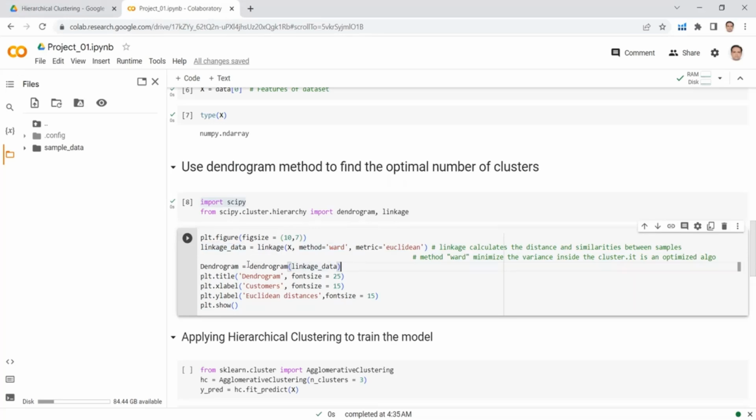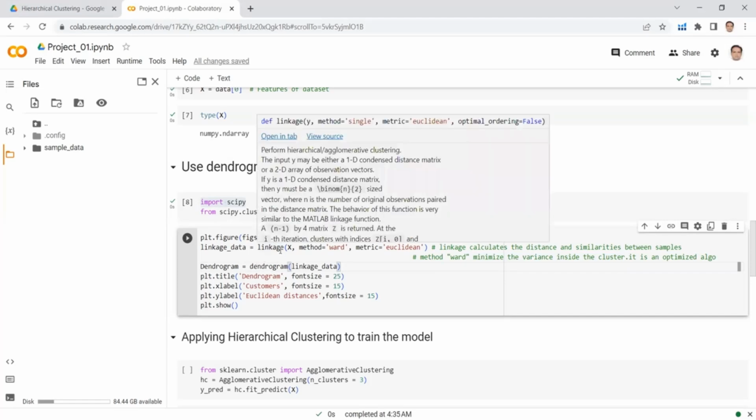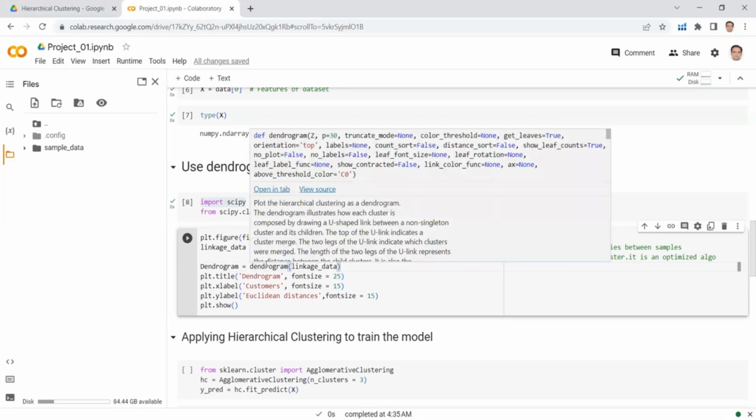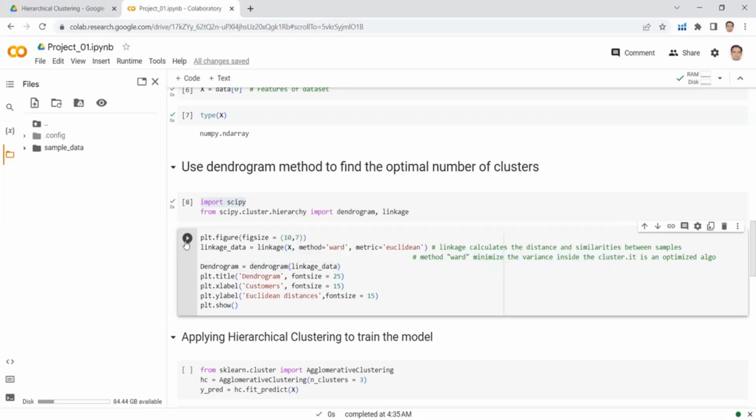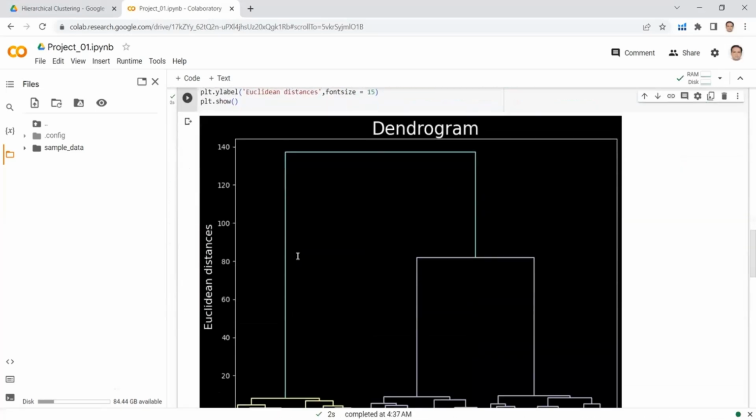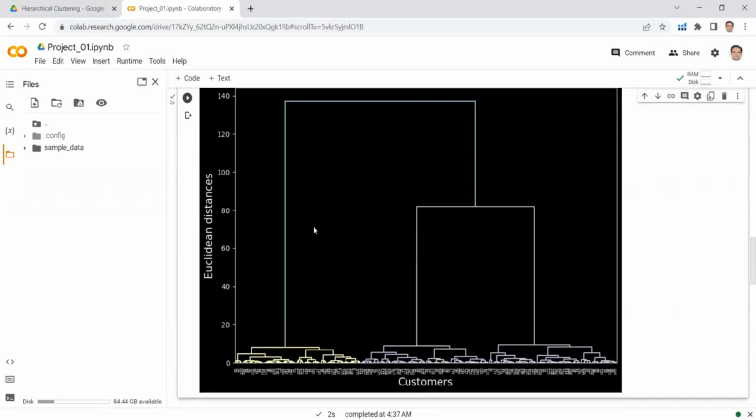Now we will use this linkage data and pass it into a function known as dendrogram. This function will calculate and plot the dendrogram for us. Here we are plotting a dendrogram. So we have created a linkage between the data points and we have created a dendrogram. Let's run this cell to see the dendrogram. Now here is the dendrogram, and from this dendrogram we have to see how many optimal clusters there are.